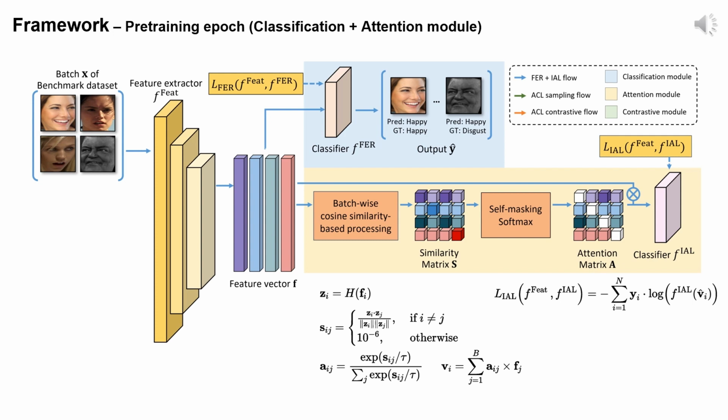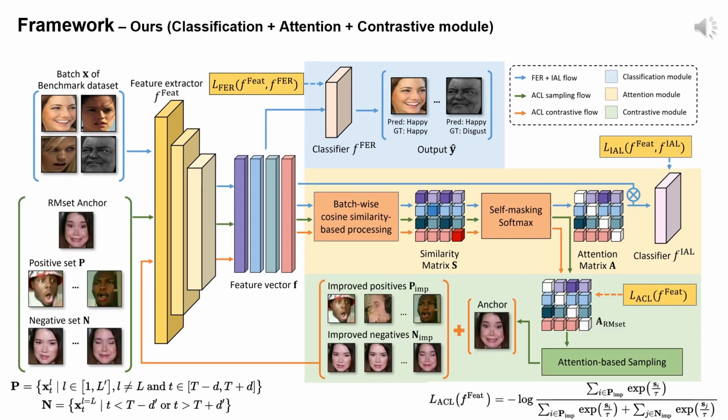During the pre-training epochs, we focus on training only the classification and attention modules. This phase lays the groundwork for the initial inter-sample attention, which is crucial for subsequent contrastive learning. Moving on to the contrastive module, it takes 3 sets as input: anchor, positives, and negatives from the RM set. This module employs attention-based sampling to improve the positive and negative sets, leading to more effective contrastive learning with these enhanced sets. It's crucial to train the attention module prior to the contrastive module, as inter-sample attention plays a key role in the sampling process.